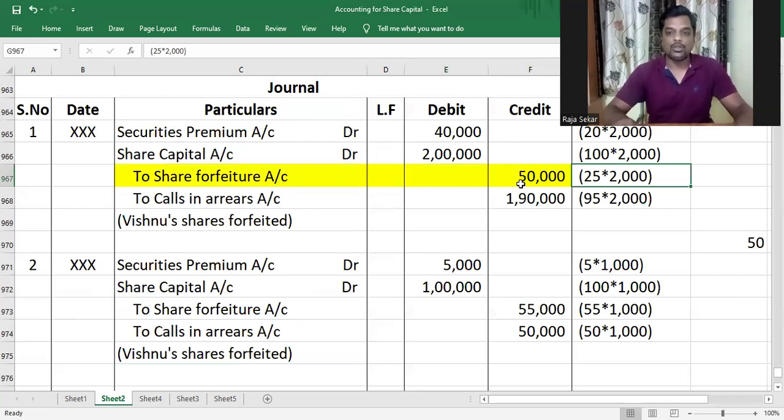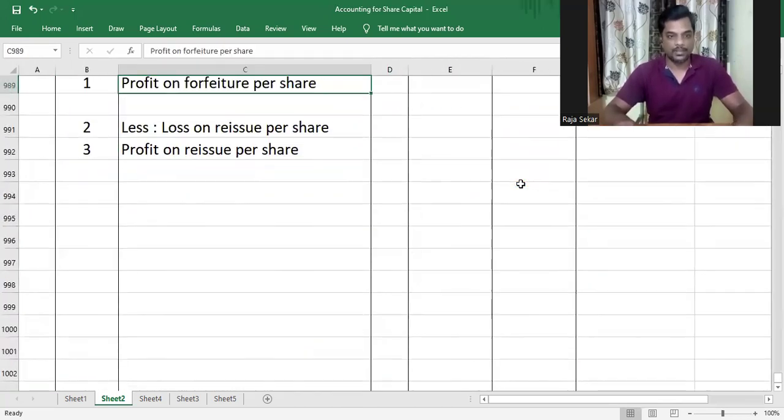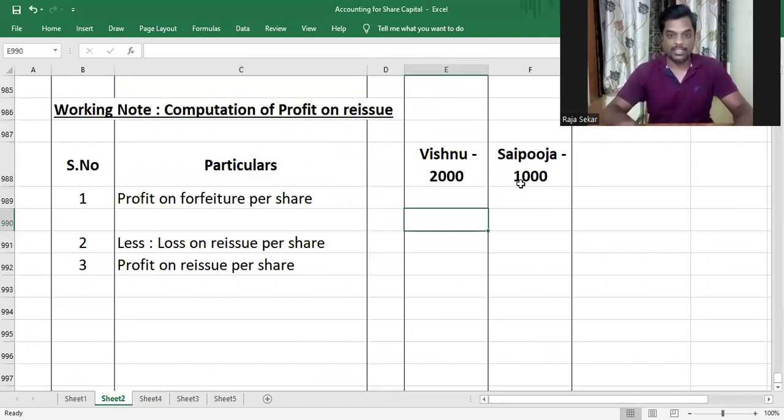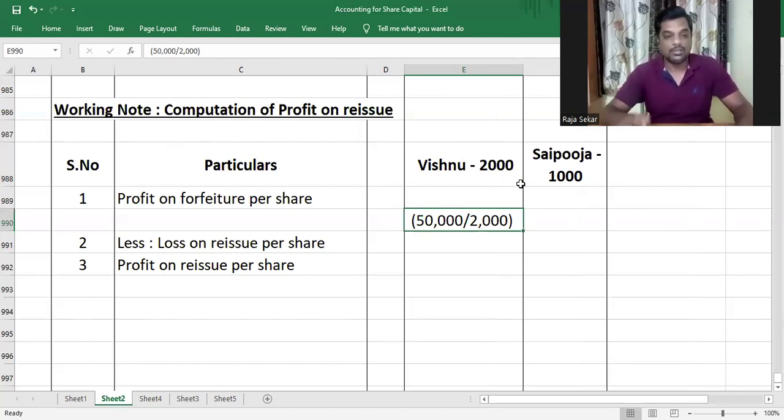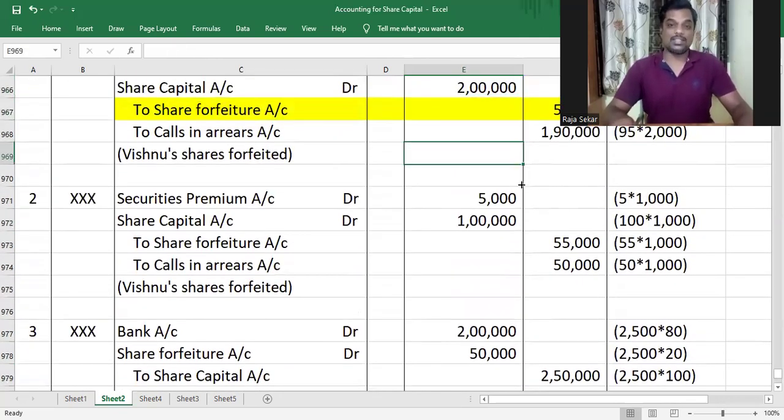And we have forfeited 2,000 shares of Vishnu. So the profit on forfeiture per share is 50,000 divided by the total number of shares held by Vishnu, which is 2,000. You might tell me that, see, it's straightforward, we already know that it is 25 rupees. But in questions which have pro rata and all, sometimes it will not be that straightforward.